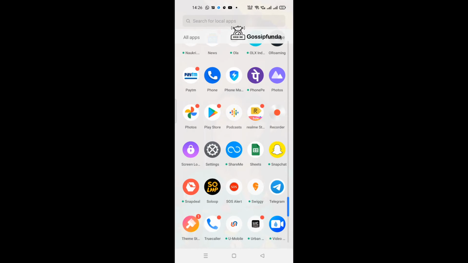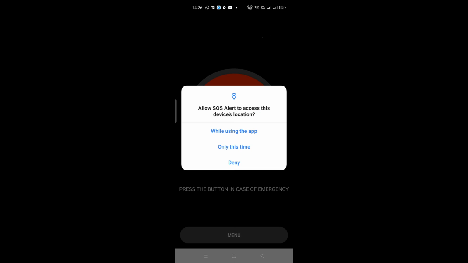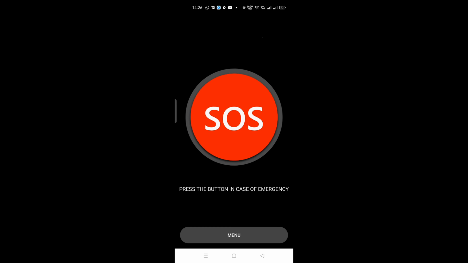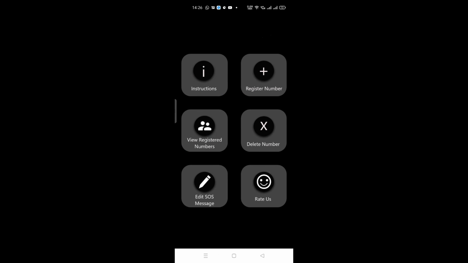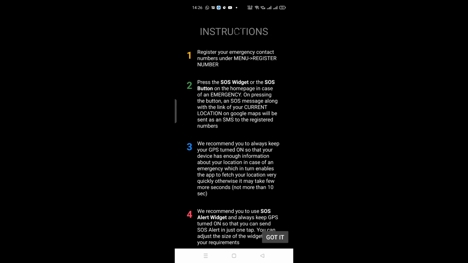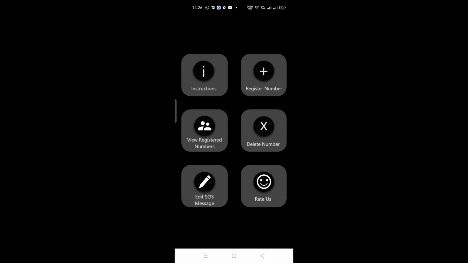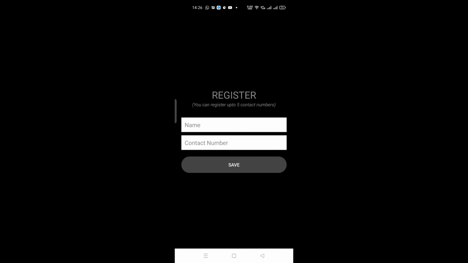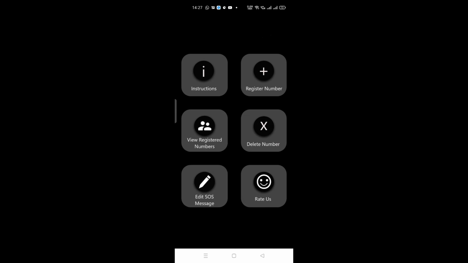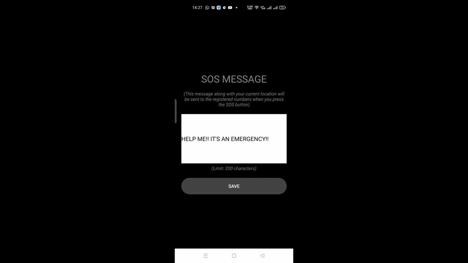You can also install a third-party application like SOS. Here I'm showing the SOS Alert app, which has the lowest MB and highest rating. You can see that now you have to read the instructions and click on Got it, and add the registered mobile number which you want to give emergency alerts to. You can also add up to 5 numbers, and again get back to the app.